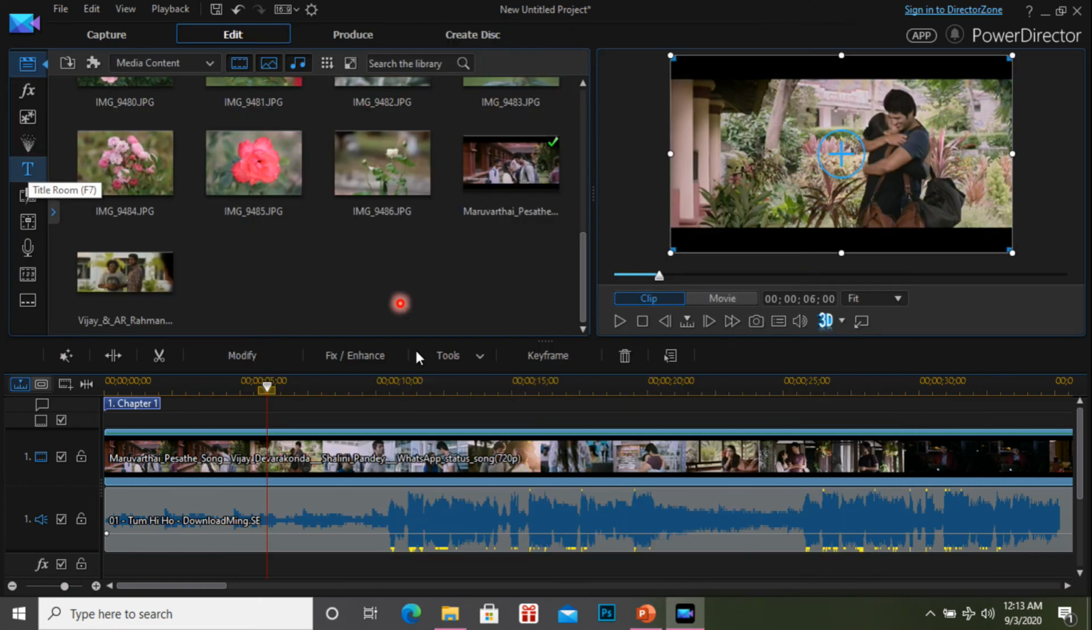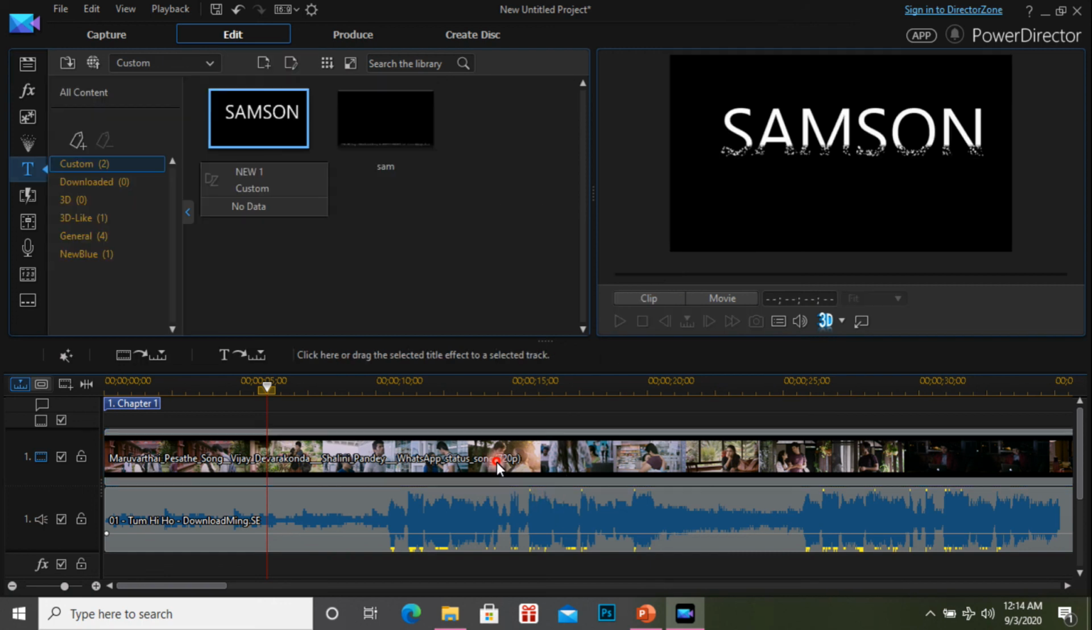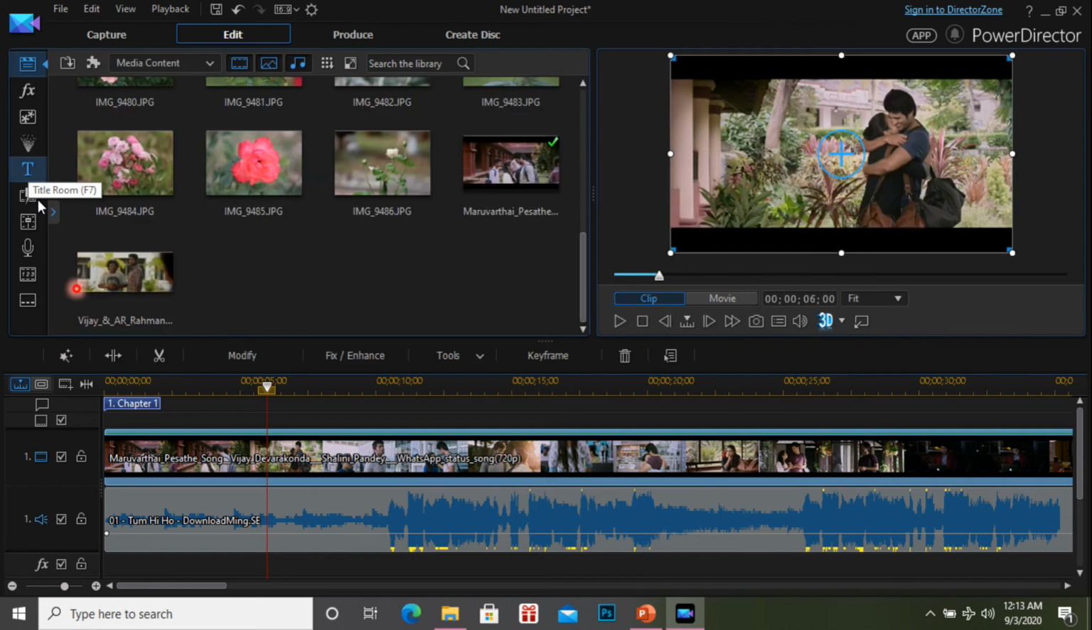Okay, the next one is the text. The text one is very important, and normally these types of text come with many types of animation effects, correct? So we can customize your own text, and text animation also. You select the T and you will get more types of text options.